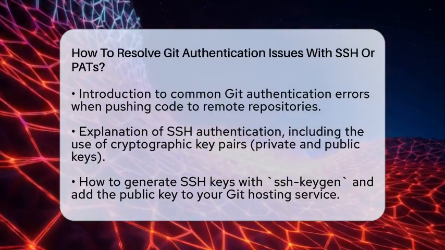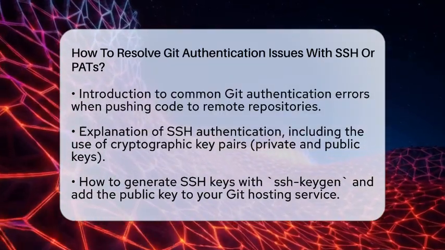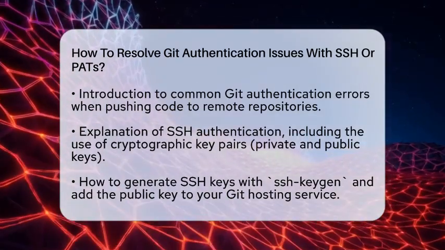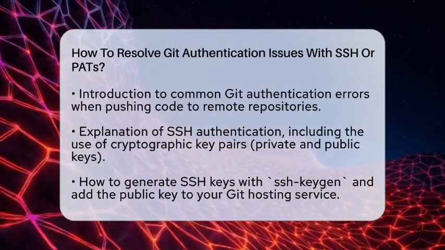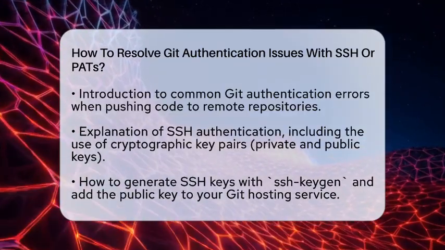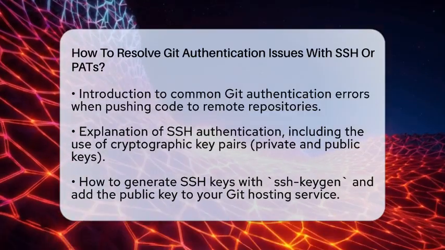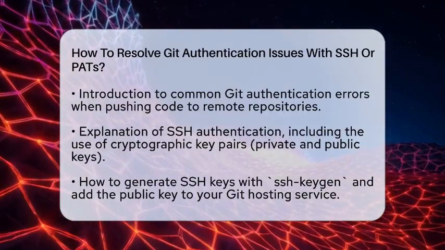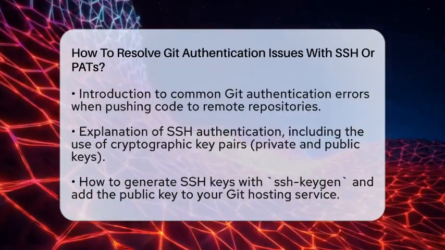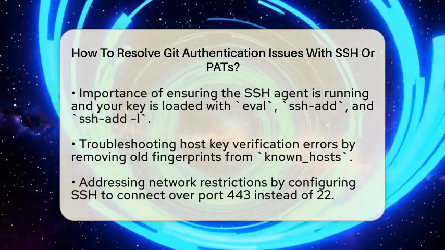One common problem is the permission denied error that says public key not accepted. This usually means your SSH key isn't added to your account or the SSH agent isn't running. To fix this, check if your SSH key exists in the default folder by running ls ~/.ssh. If you don't see a key, generate one with ssh-keygen -t ed25519 -C your email at example.com.